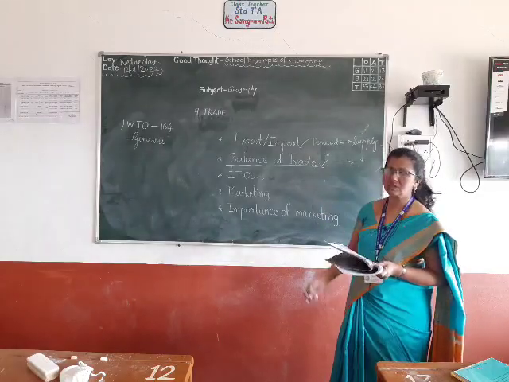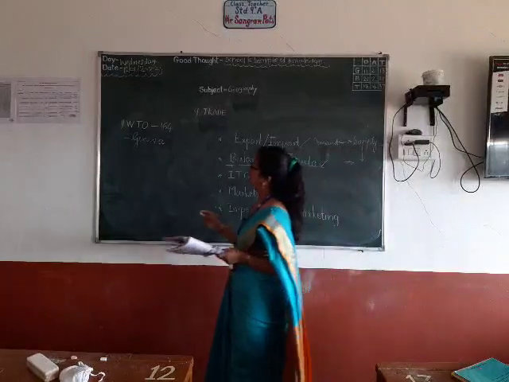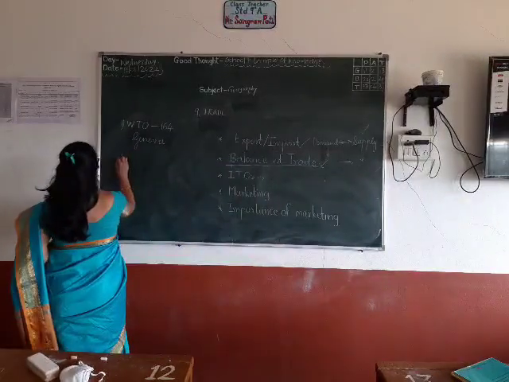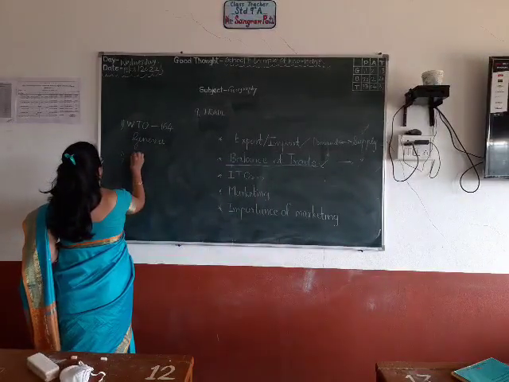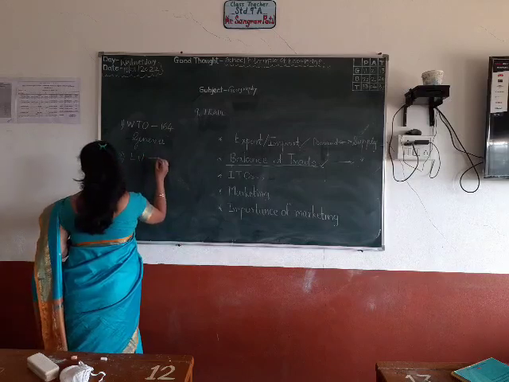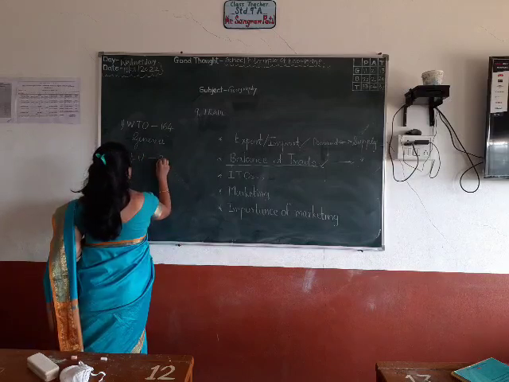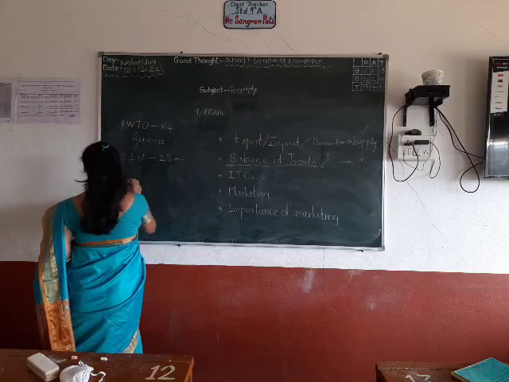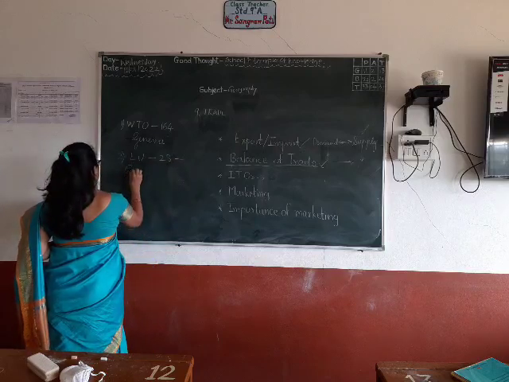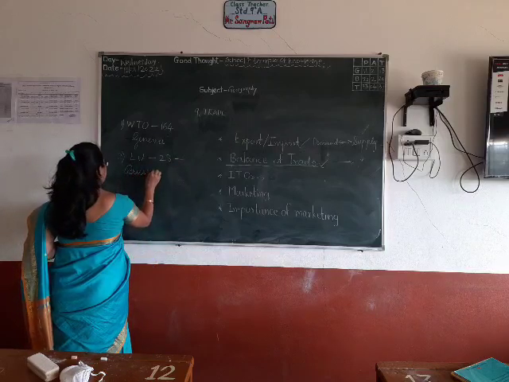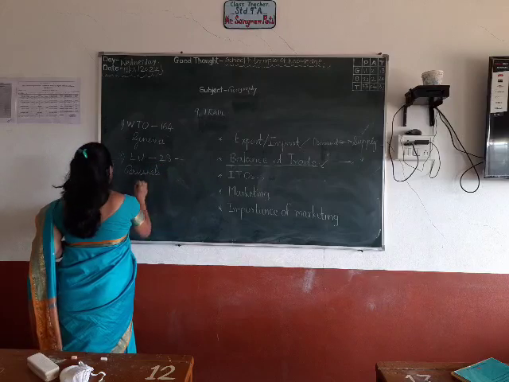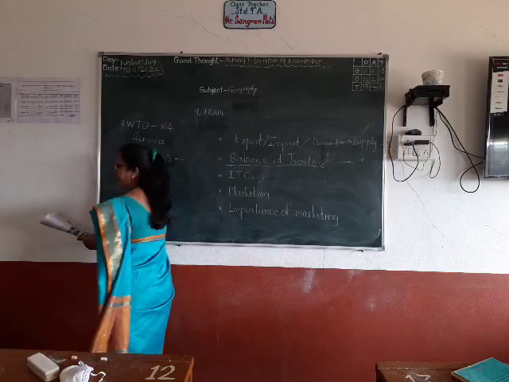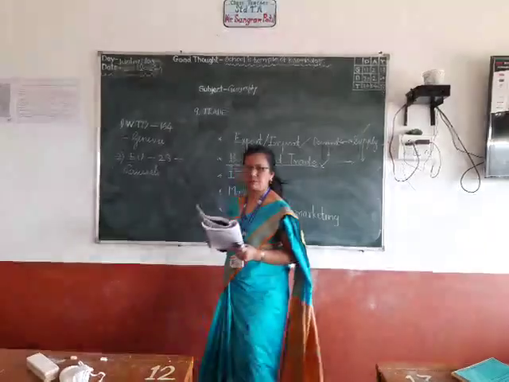Fine. This is second. First is WTO, World Trade Organization. Second is EU, European Union, 28 member states, and Brussels is the headquarters, which is in Belgium. Okay, clear up to here.